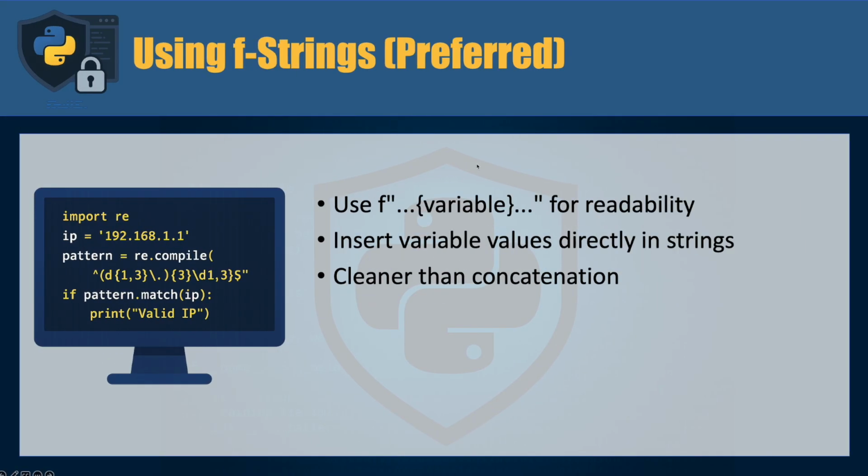So what we can use is f-strings. F-strings are the preferred way to format strings in Python. They allow you to embed variables directly, making log alerts and reports much easier to read and maintain. This is especially important when you're automating security scripts where clarity matters.